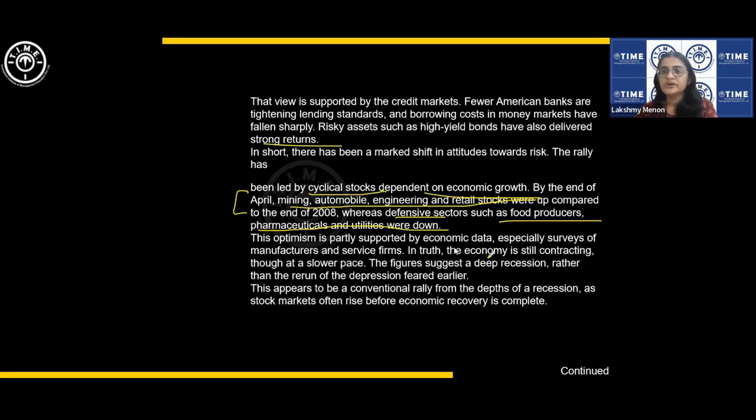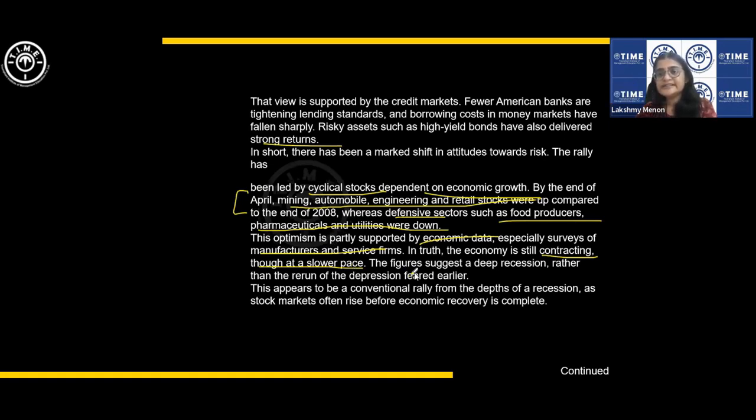In truth, so some data gathered from various forms. In truth, the economy is still contracting, though at a slower pace. That is why possibly the author said earlier that some of these statistics are exaggerated. It may not reflect the reality, right?